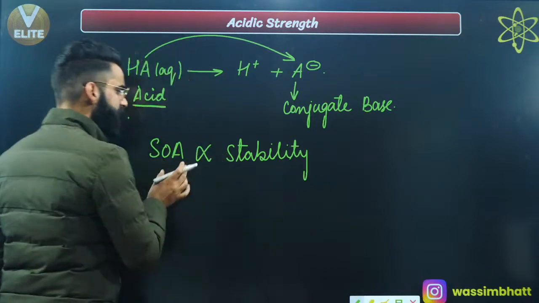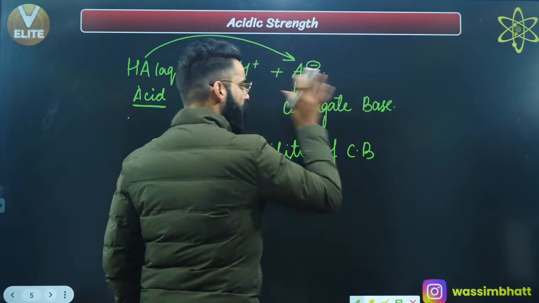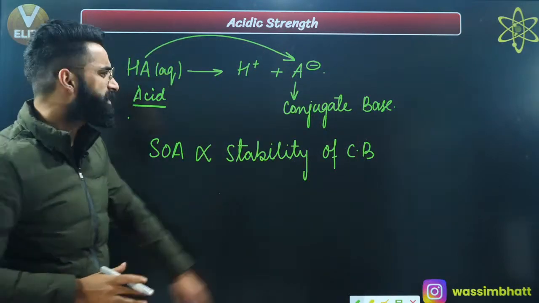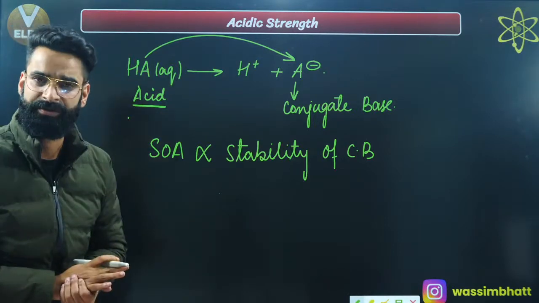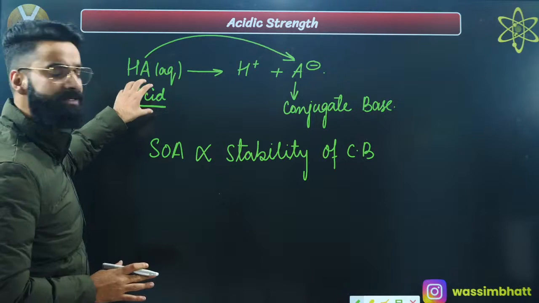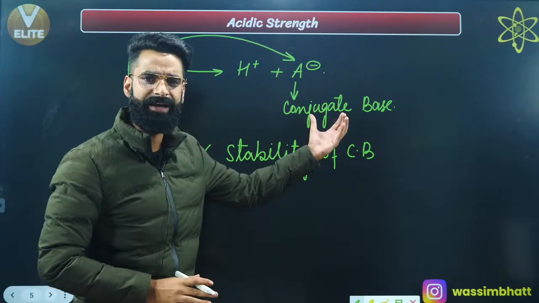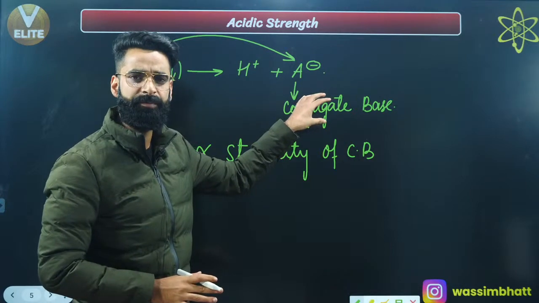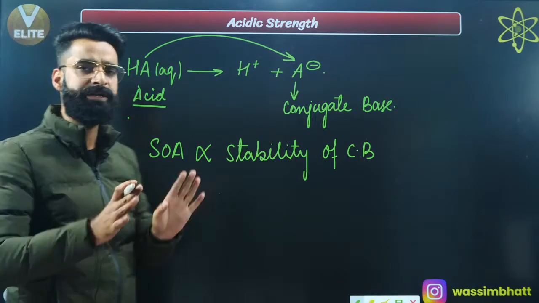More stable the conjugate base, stronger is going to be the acid, right? Acidic strength of the acid depends on the stability of the conjugate base. Point number one.